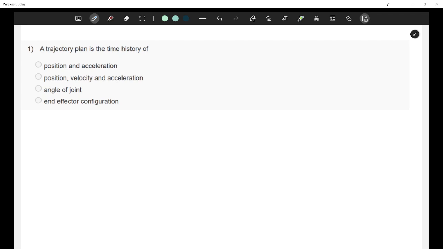So trajectory plan we are dealing with in robotics. Let's not consider any other trajectory for now. It basically represents the time history of a moving object. Typically, it describes the position, velocity, and acceleration change over time. So the main thing associated with it is definitely not jerk. It's just position, velocity, and acceleration.